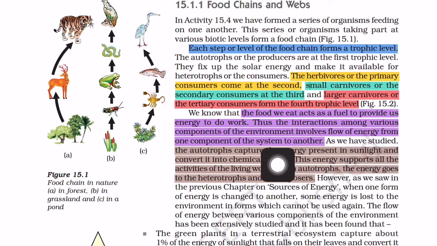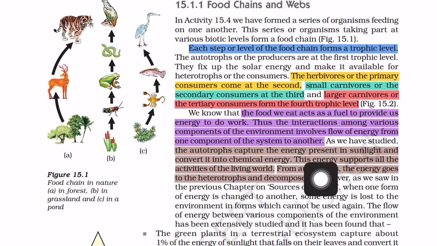As we have studied, the autotrophs capture the energy present in sunlight and convert it into chemical energy. This is also another important question. Autotrophs make food by capturing sunlight and converting it into chemical energy. That means the solar energy is converted into chemical energy. So whatever energy we take from the plants is in the form of chemical energy. This energy supports all the activities of the living world.